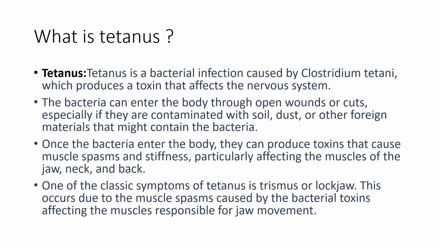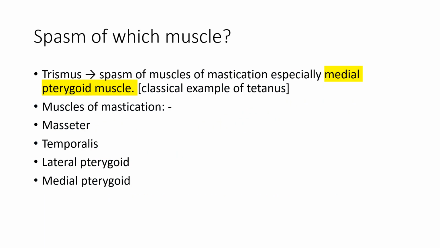Okay, and a classical symptom of the tetanus is the trismus, or lockjaw in layman words. This occurs due to the muscle spasm caused by the bacterial toxins affecting the muscle responsible for jaw movement. So guys, in this case, the spasm of which muscle is notable? So the answer to the question is the medial pterygoid muscle. And this is the classical example of tetanus.